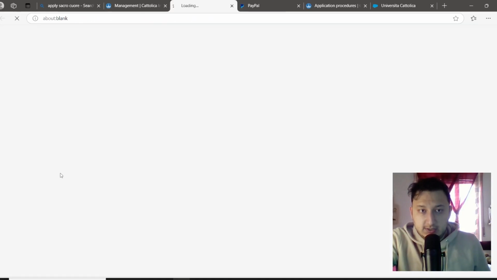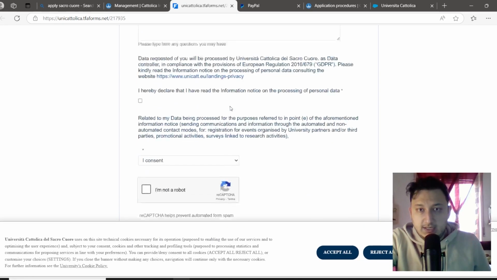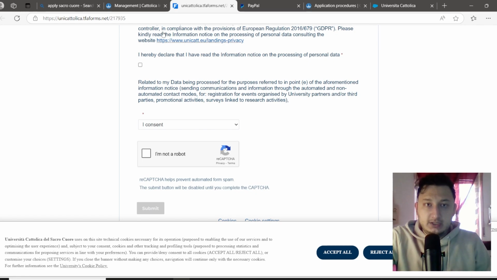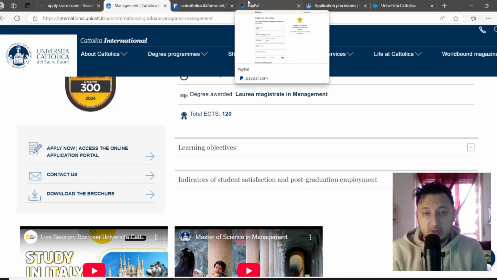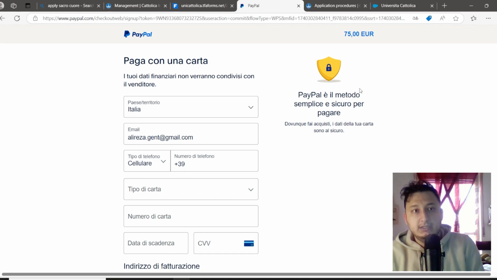Here is contact us. You can contact the university and say you have paid, but there is a problem in submitting the application. There is no need to send an email, but if it is necessary and you want to get a reply rapidly, you should send an email to the admission office to be sure your payment is correctly received by the university. So it is the Università Cattolica Sacro Cuore in Italy.